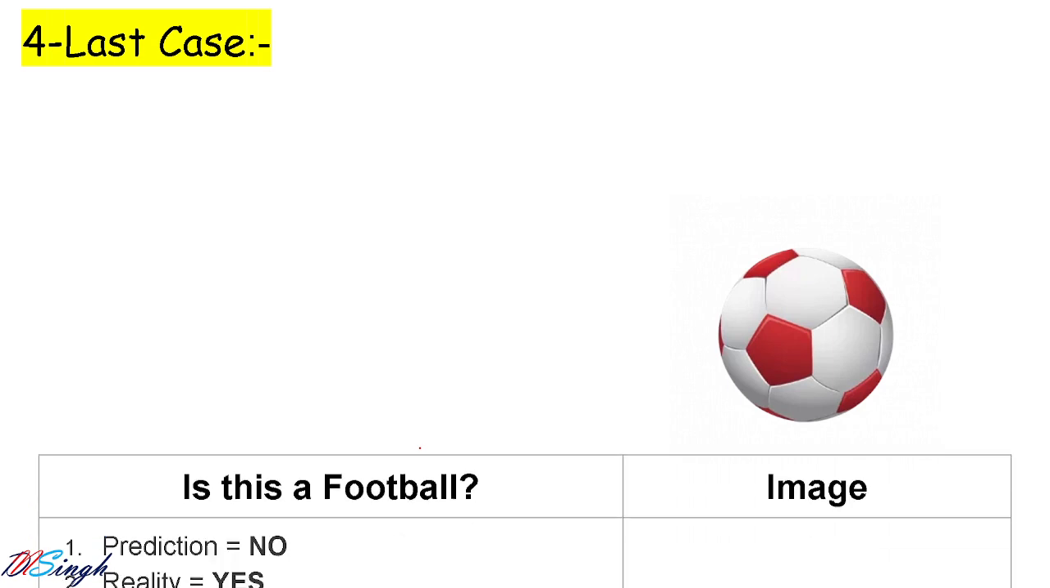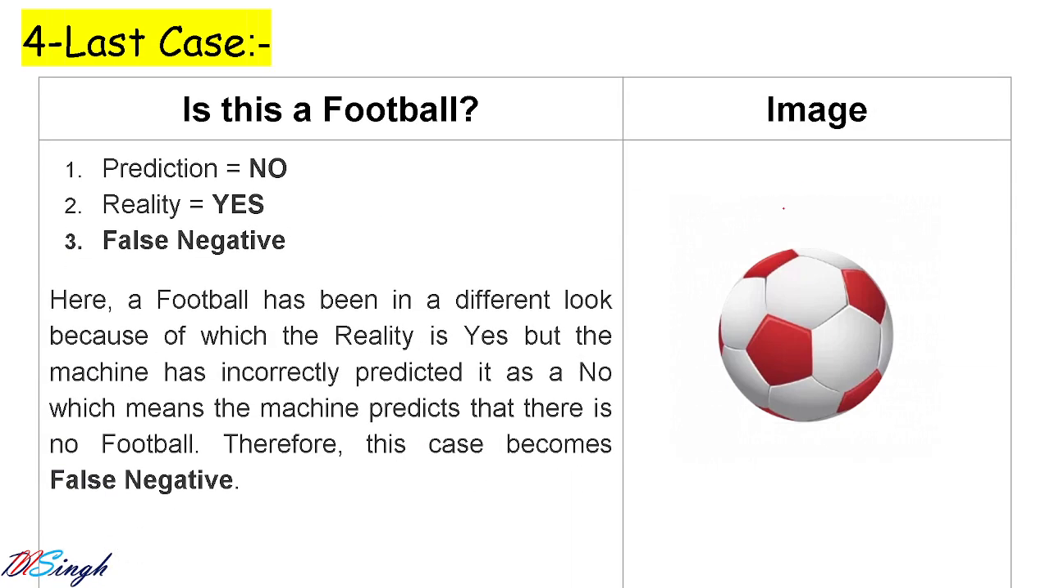Next is the fourth and last case. Here again I have given an image to the machine, and this is a football by reality, because we know it is an image of a football or soccer ball, but our machine is saying no. So again you have a prediction which is not matching with the reality.